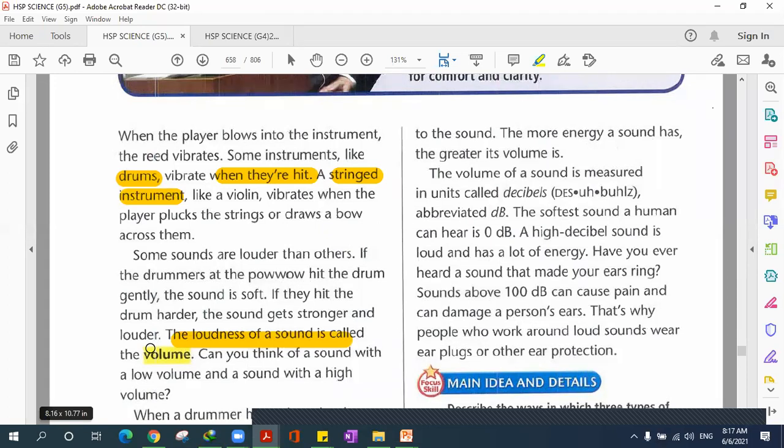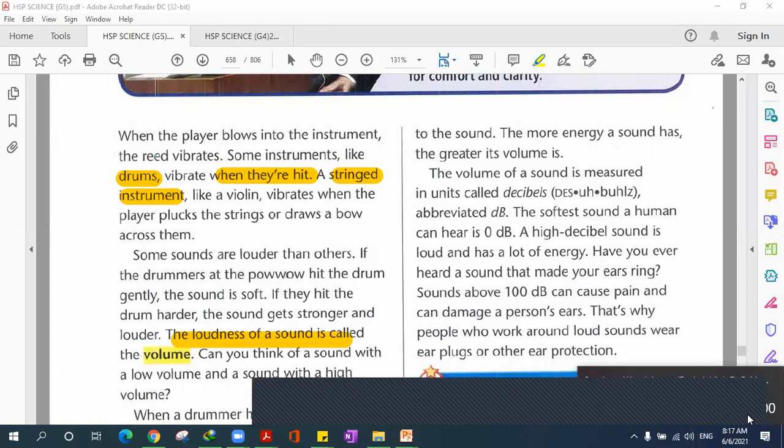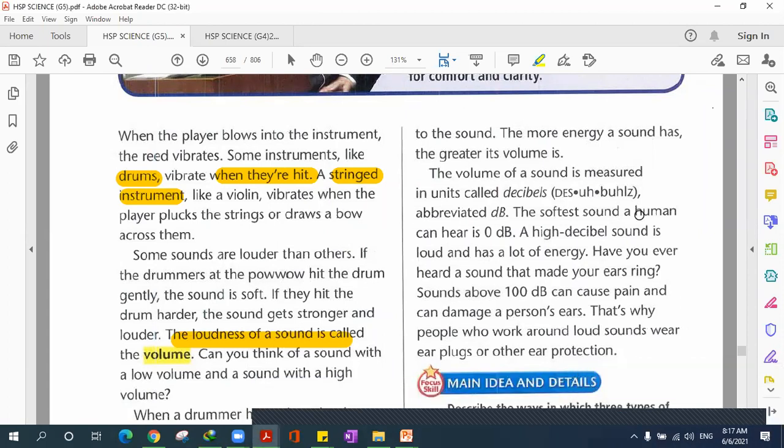You can also lower and raise the volume of your phone. You can also raise or lower the sound volume on your laptop. Here we have the volume. You can actually lower it and make it higher. So the volume of the sound is measured.